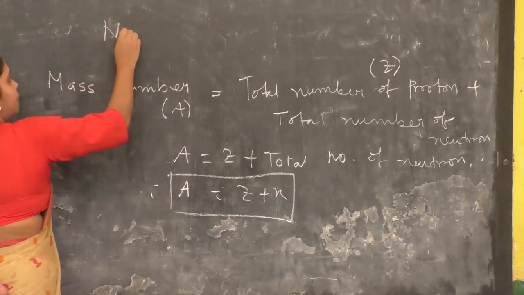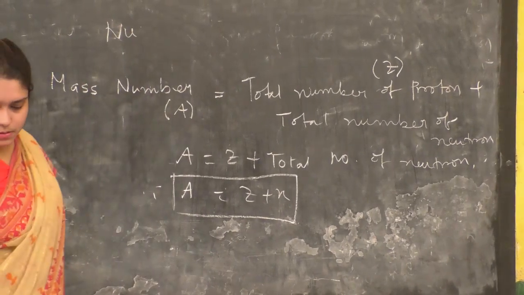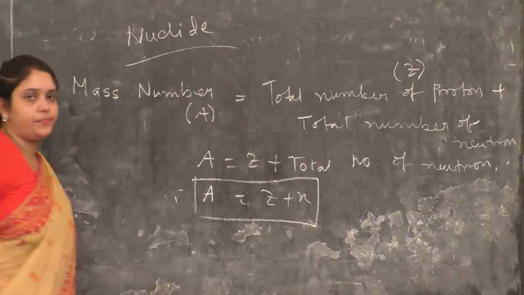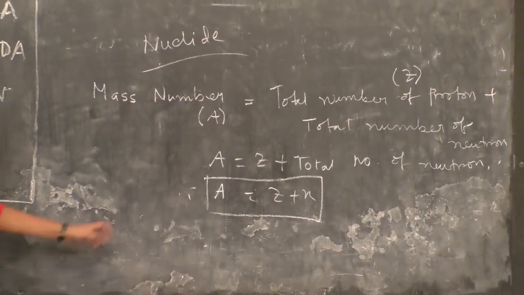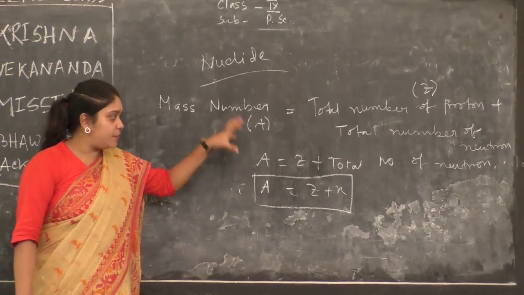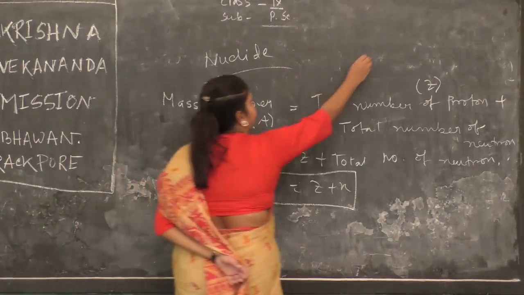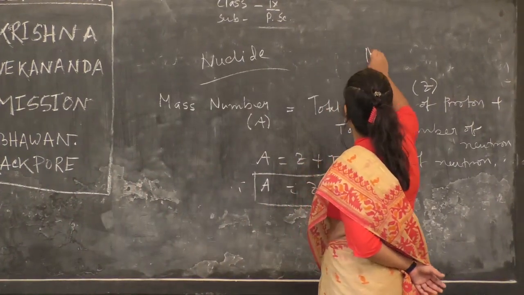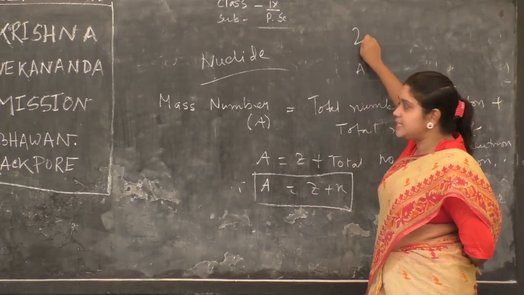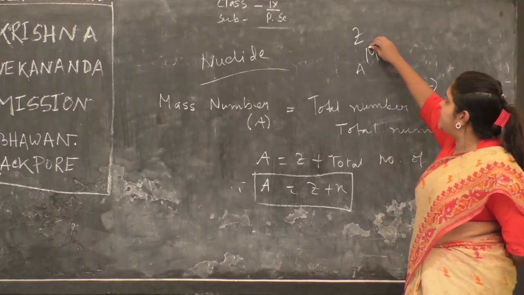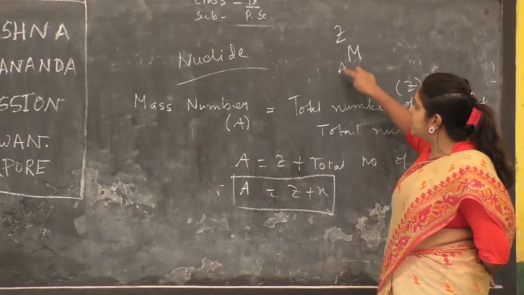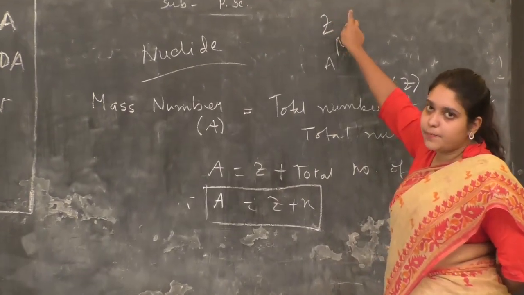And what is the meaning of nuclide? Nuclide is a term which is commonly used to express an atom. Suppose I write M, with atomic number Z and mass number A. So I am expressing one atom of this element by writing the atomic number and the mass number.